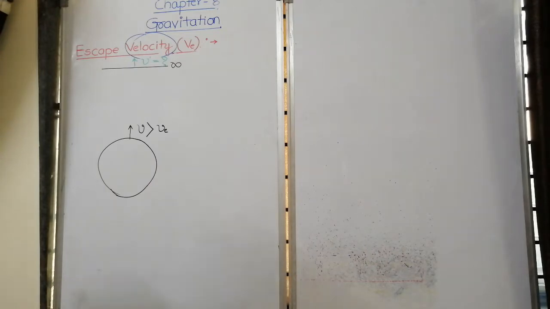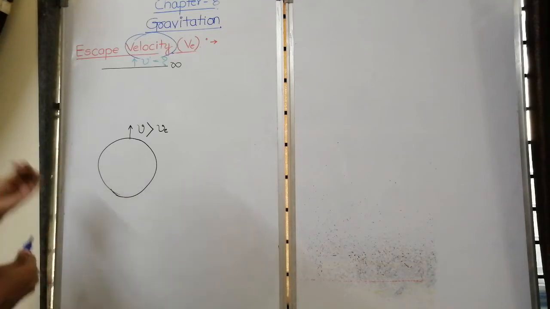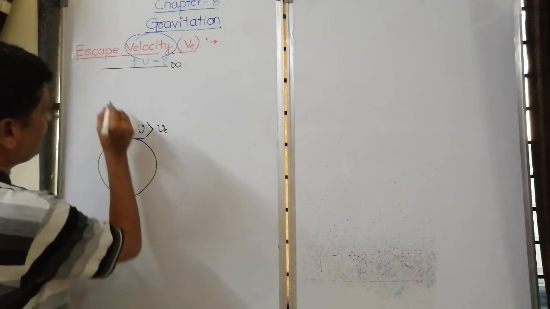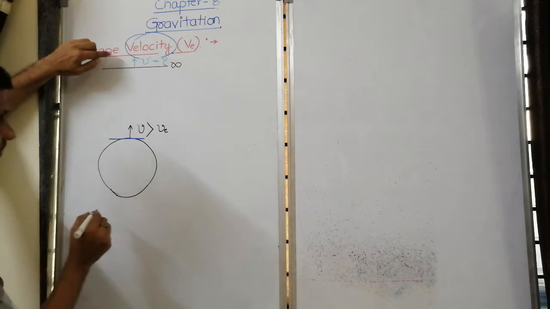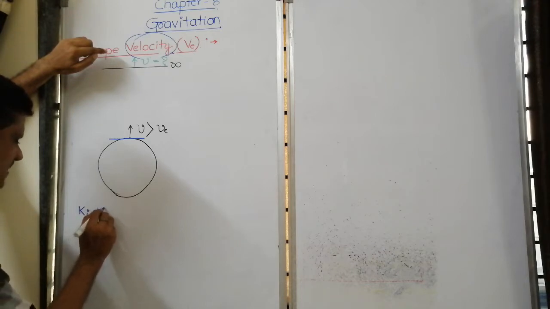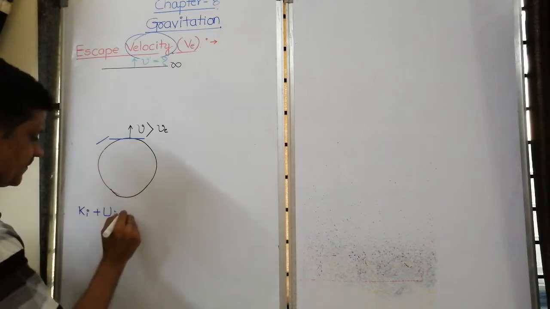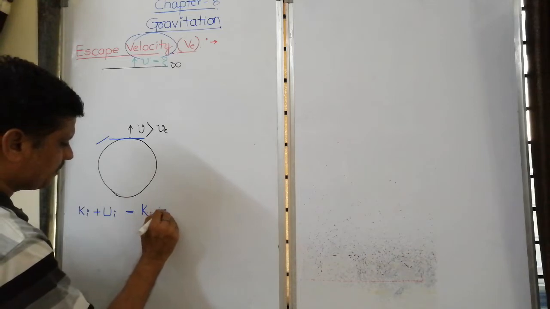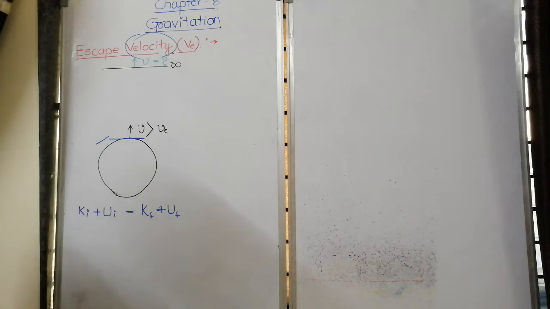Okay, for that the method remains the same. That is, we have to apply the law of conservation of energy on the surface of the earth as well as at infinity. Kinetic energy initial plus potential energy initial, on the surface of the earth, is equal to kinetic energy final plus potential energy final, at infinity.